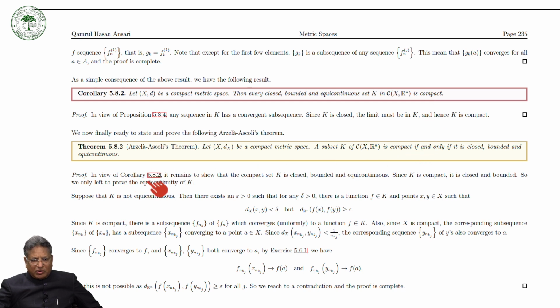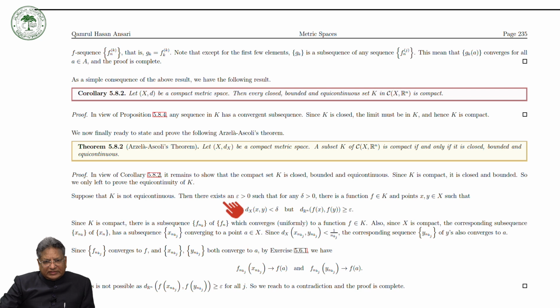Okay. So in view of the above corollary, it remains to show that the compact set K is closed, bounded and equicontinuous. Since K is compact, it is closed and bounded. So we are only left to prove that it is equicontinuous. To prove that K is equicontinuous, assume that K is not equicontinuous.